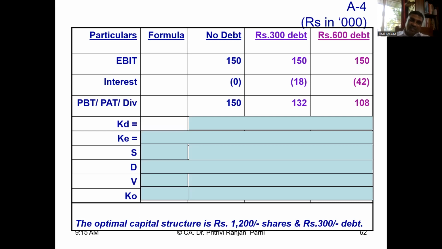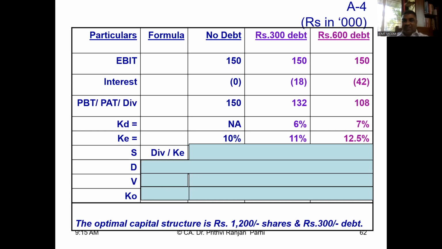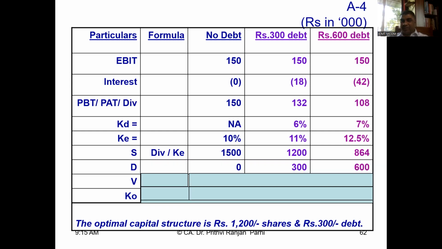Now, cost of debt, if you calculate here, first case it's not applicable. Second case, it is given in the question 6%, 7%. No need to calculate. Cost of equity, it is given 10%, first case. But when the debt is 300, it will become 11%. When the debt is 600, it will become 12.5%. Now calculate value of the shares is equal to dividend by KE. You will see the share value is going down: 1500, 1200, 860. So with the increase in debt, the share value is going down.